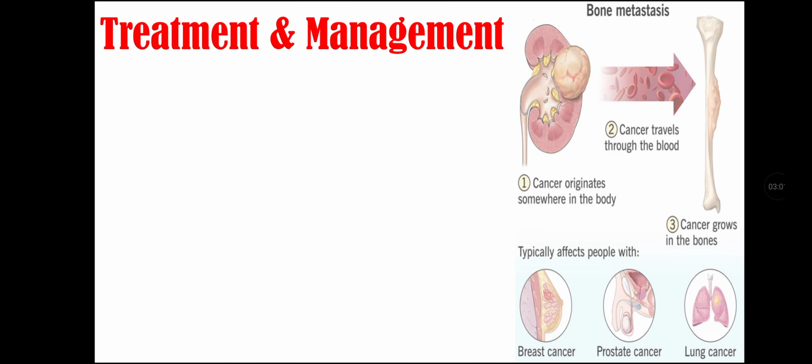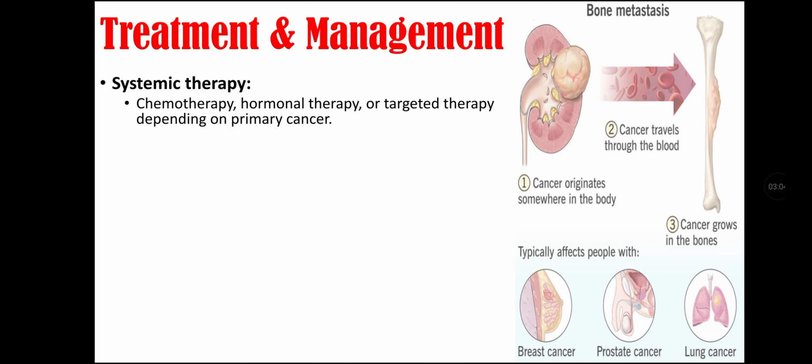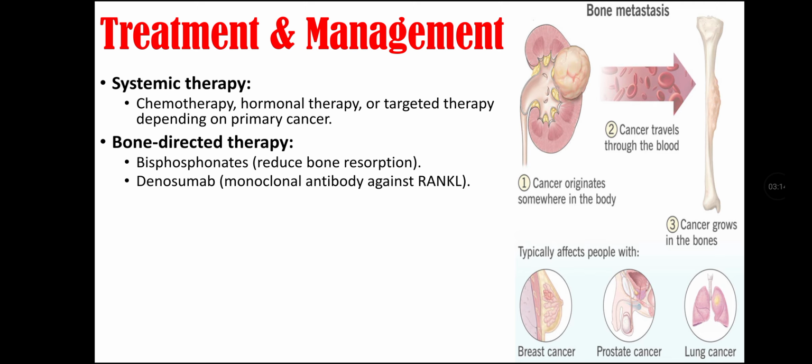Treatment and management of bone metastasis. First we can do is systemic therapy that includes chemotherapy, hormonal therapy, or targeted therapy depending on the primary cancer. Second we can do is bone targeted therapy that includes bisphosphonate that reduces bone resorption, and denosumab that is monoclonal antibody that is against RANKL.